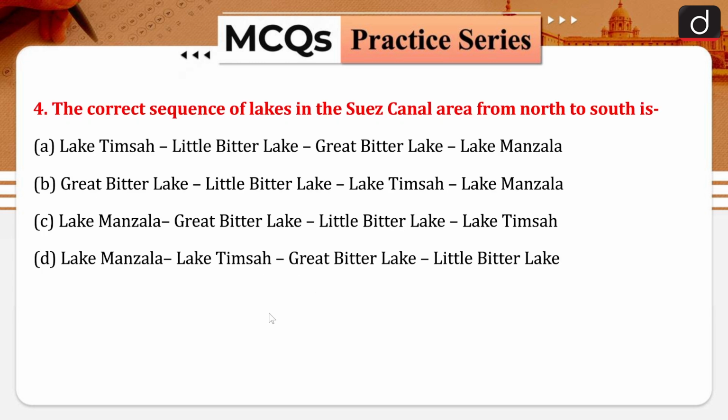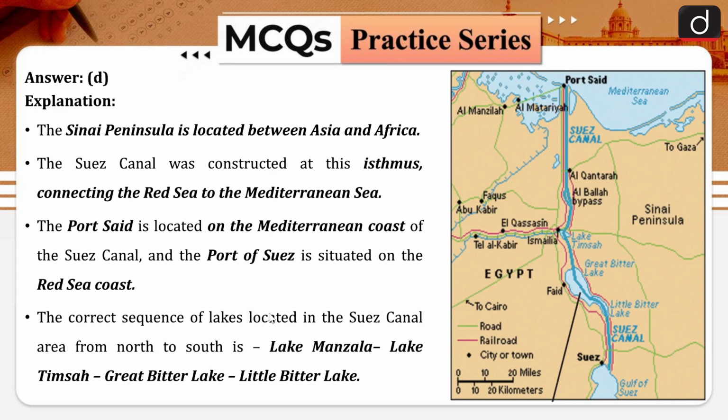Now moving further, question number 4. The correct sequence of lakes in the Suez Canal area from north to south is: there are 4 lakes we will be talking about. One is Timsah, then Little Bitter Lake, Great Bitter Lake, and Manzala. These are the lakes. We will see them on the map first, and then we'll come to the options. They are asking for the order from north to south, so we'll start with the north here, that is Port Said.